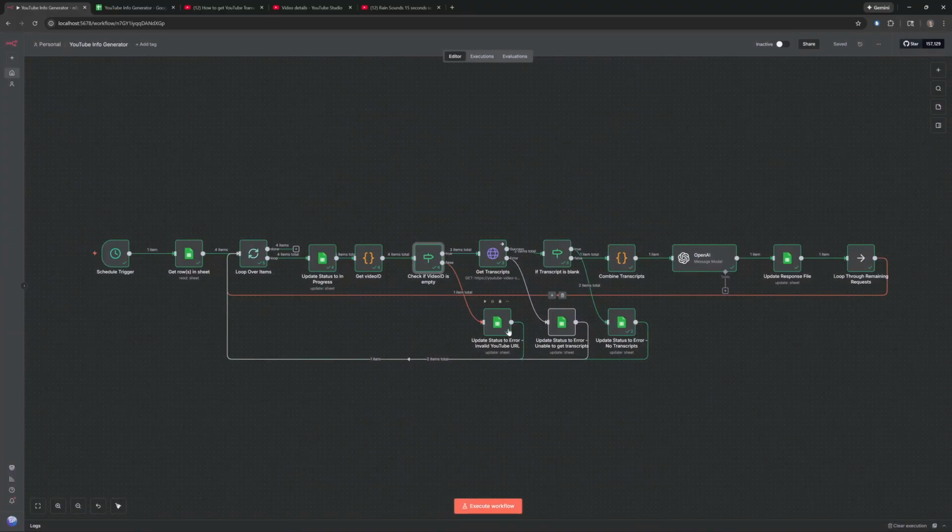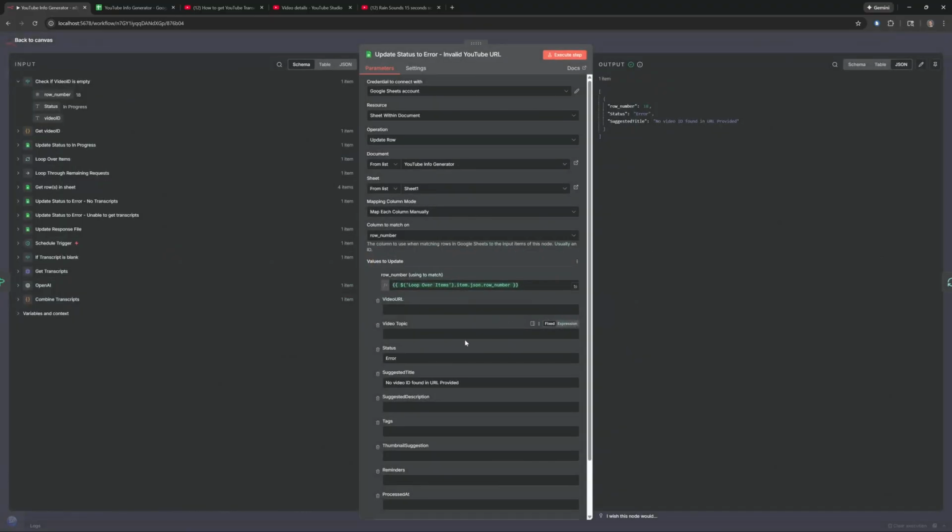But if it failed, like the google.com, for instance, it goes down here and switches the status to error, and then you get the suggested title. That's where I just put it for the error code.